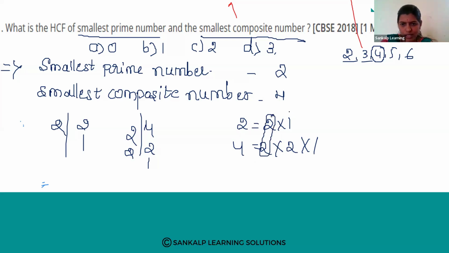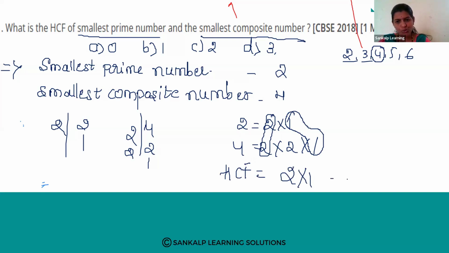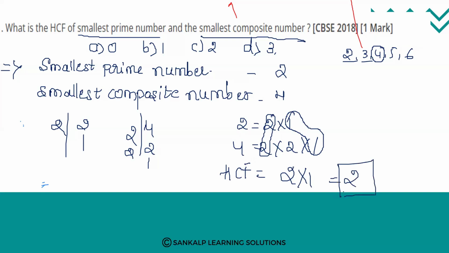So 2 is common. Next, 1 is also common. Right? Therefore, HCF is equal to 2 into 1. These two numbers are common there. So 2 into 1 means it is 2. Therefore, the HCF of the smallest prime number and the smallest composite number is 2.